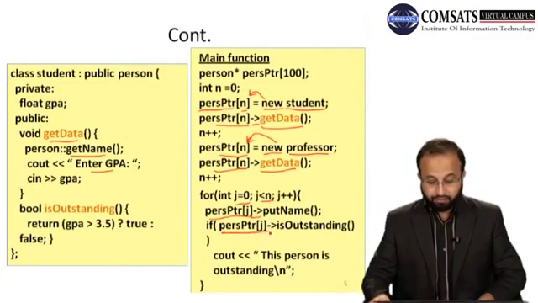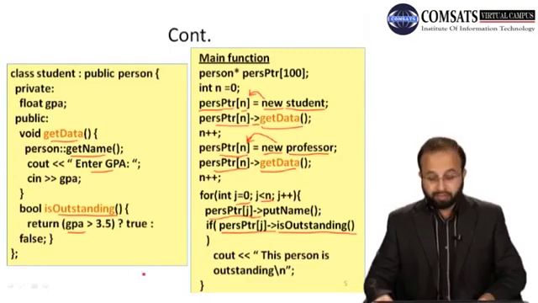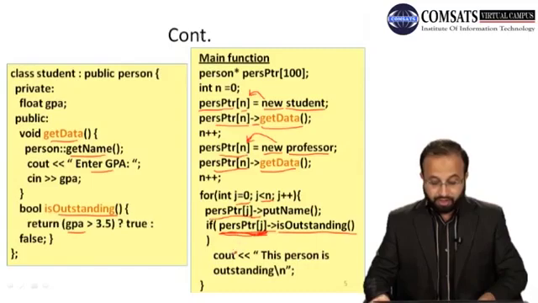And then it will check with the same object, it will call the function is outstanding. Now this function will be called. When the function is called, it will check the GPA value of that object, the object whose address is at the 0th index of PRS. Right now the value of J is 0. It will check its GPA, and if the GPA is greater than 3.5 it will return true, otherwise it will return false. Okay, and based upon that you print the message cout this person is outstanding.